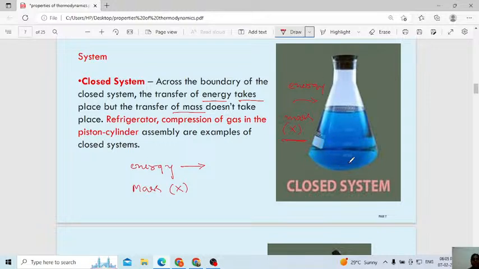boiled water or any hot liquid, and this is closed with a rubber cork. Keep this for 10 hours or 20 hours. Then after 10 hours, even after 5 hours, if you touch this flask, you can feel that it will lose its hotness.